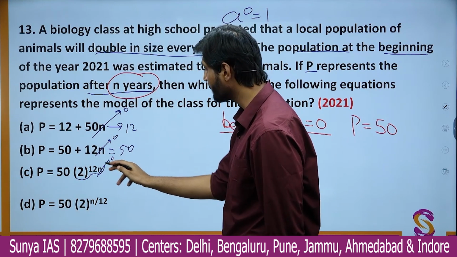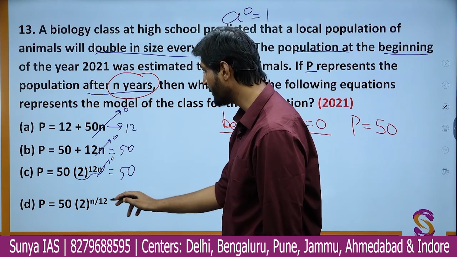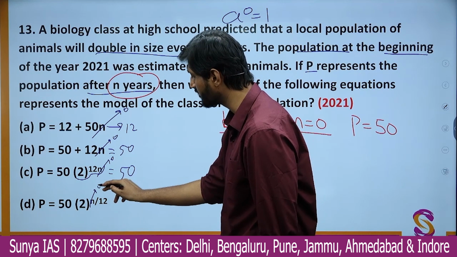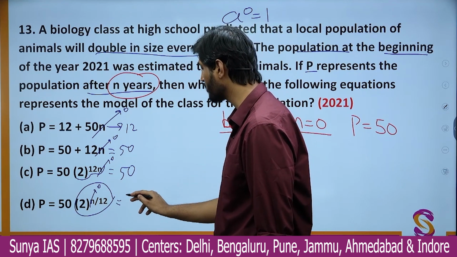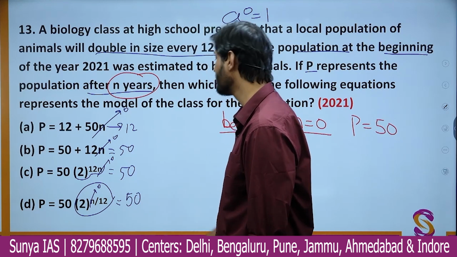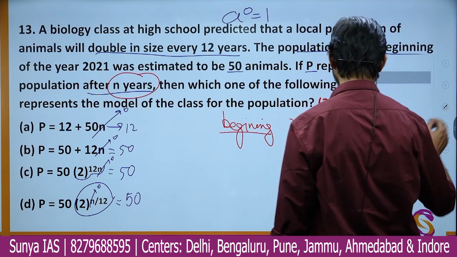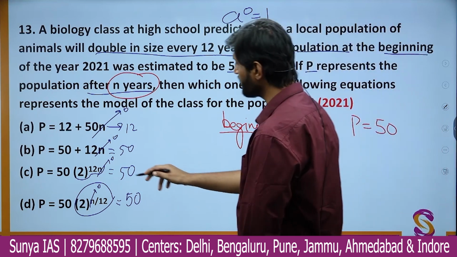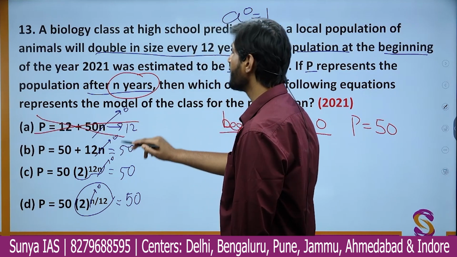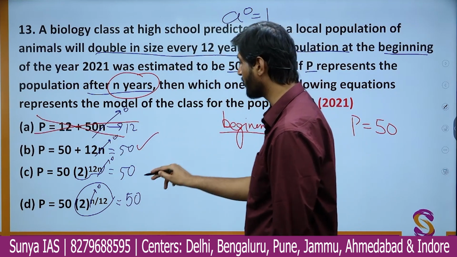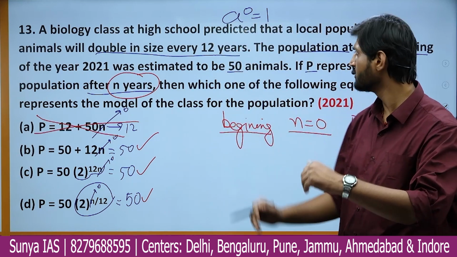So here also, if this part becomes 1, you get the population of 50. Similarly, here also, if you put n equal to 0, the whole exponential part will become 1, and here also you will get the population as 50, right? So you can see that only the first equation is not satisfying the criteria. The remaining 3 are satisfying it. All of them have population as 50. Okay, so let us check further to eliminate.